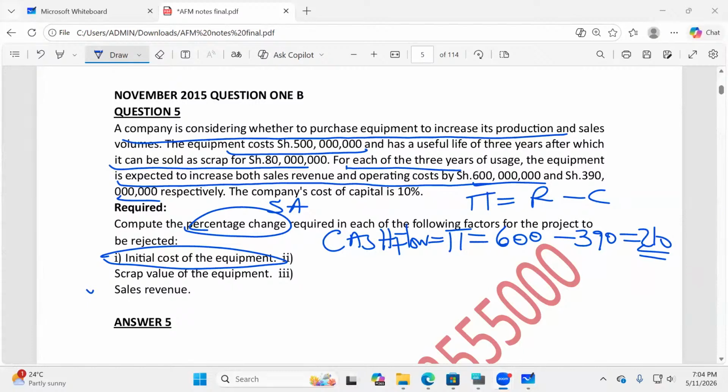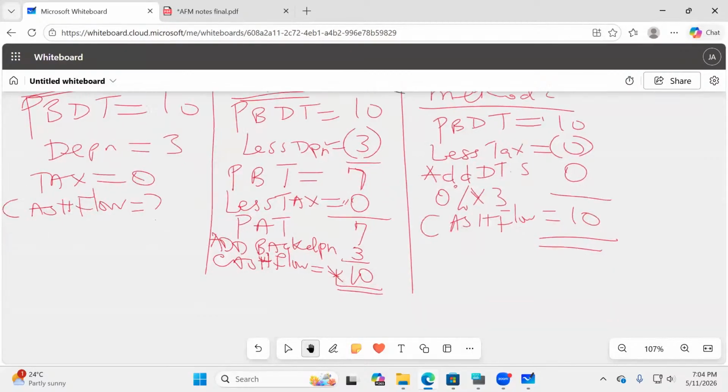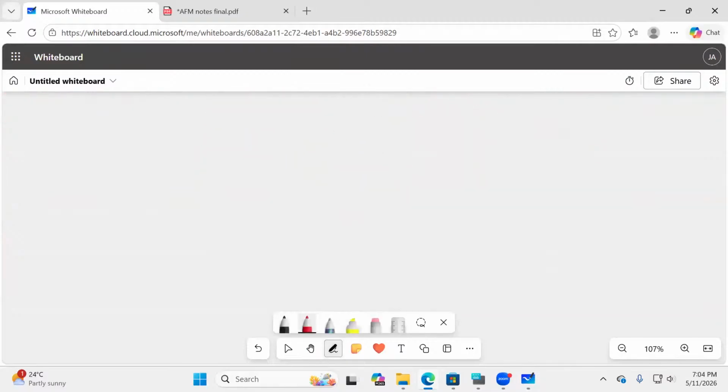So the very first thing you're supposed to do whenever an examiner tells you to carry out sensitivity analysis is to always go ahead and compute the net present value of the project. Compute NPV of the project.